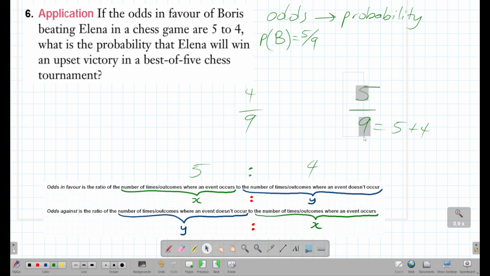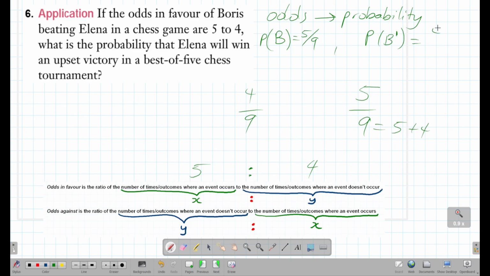Out of those total number of games, he's going to win 5 of them, which means he's going to lose 4 of them. So we get our probability of B, the probability of Boris winning. We also get our probability of Boris not winning. That's B complement or B prime. This is 4/9.